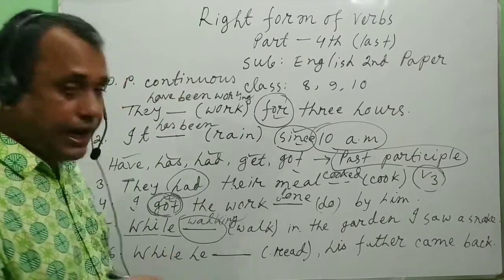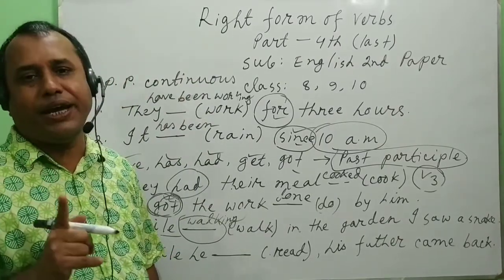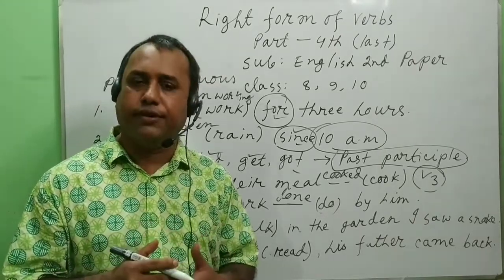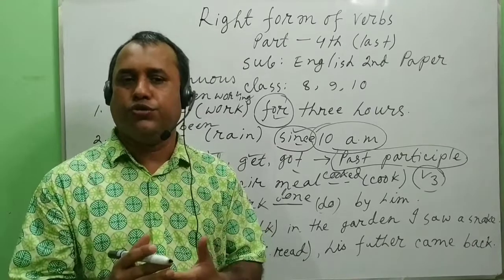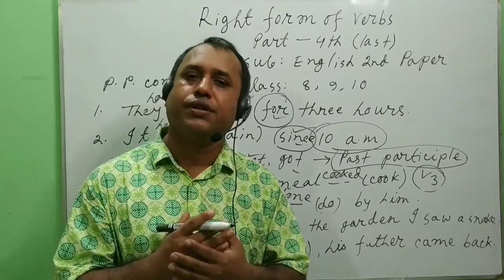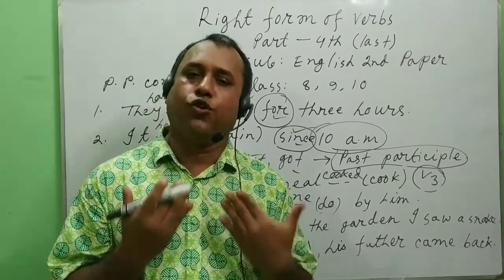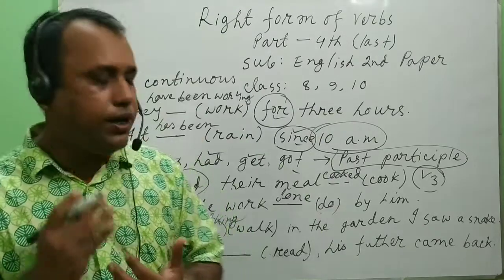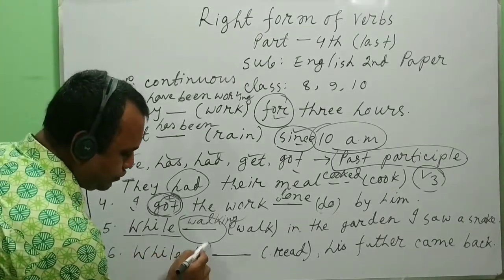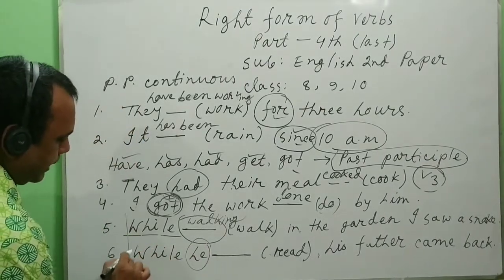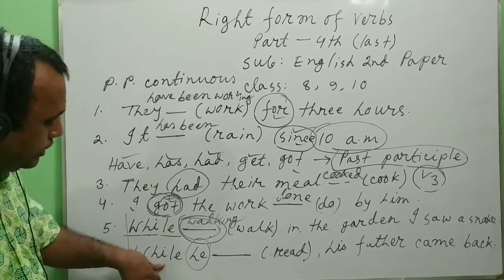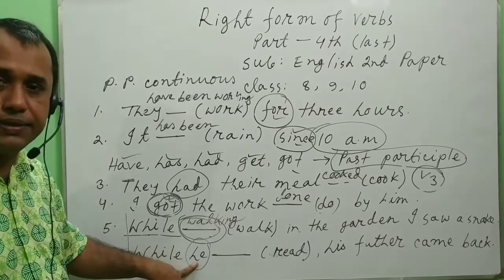Now another sentence, and if you get any subject after while, and after that subject you get any verb, you must use past continuous tense. What is past continuous tense? We may use was or were, and we must use ing with the verb. While he, just follow the difference between two sentences. Here the gap is, that means the verb is just after while, but after while here is a subject, he.